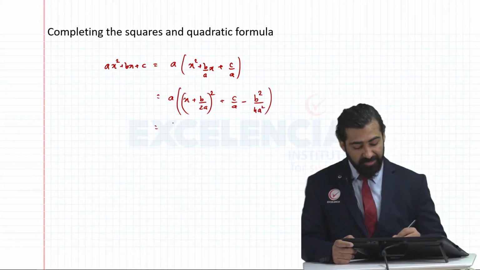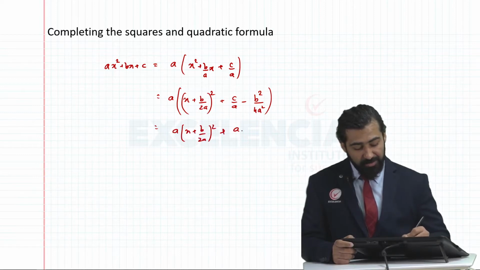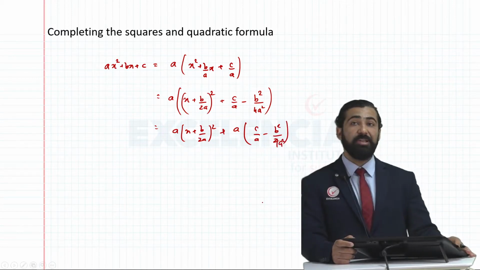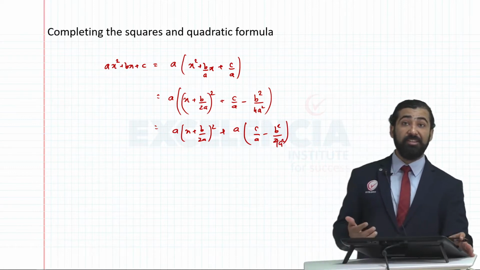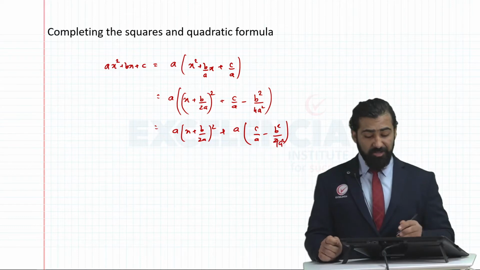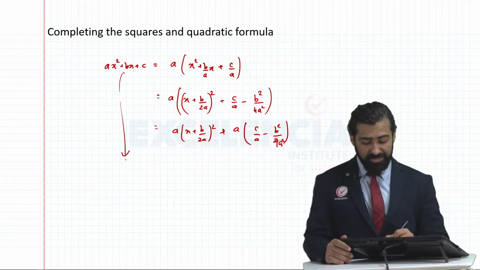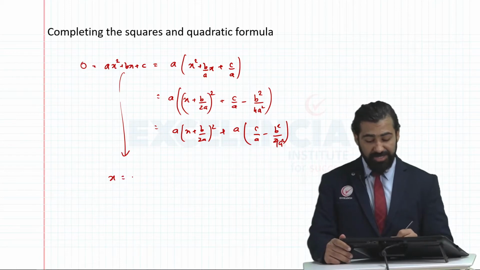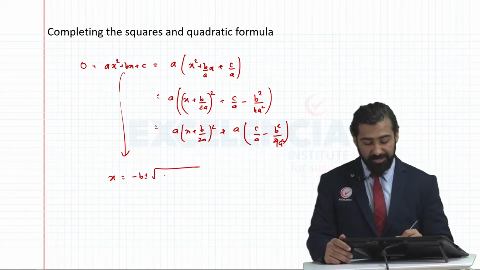Opening the brackets will give me a into x plus b by 2a the whole square plus a into c by a minus b square by 4a square. So that's how the completed square forms. We learnt the importance of completing the squares, which I'll tell you in a few moments. We also learned the quadratic formula. If I wanted to find the value of x such that this equation is equal to 0, then we say x is equal to minus b plus or minus root of b square minus 4ac divided by 2a.